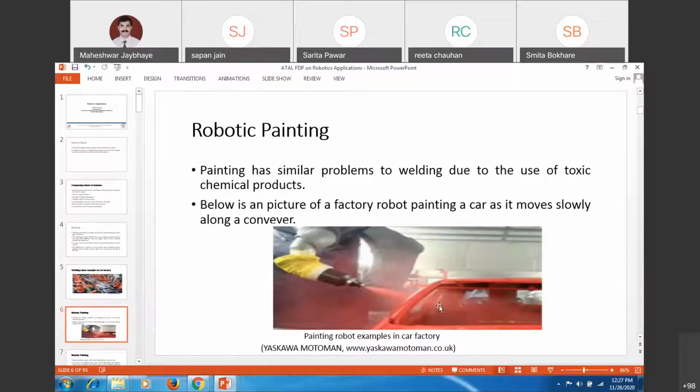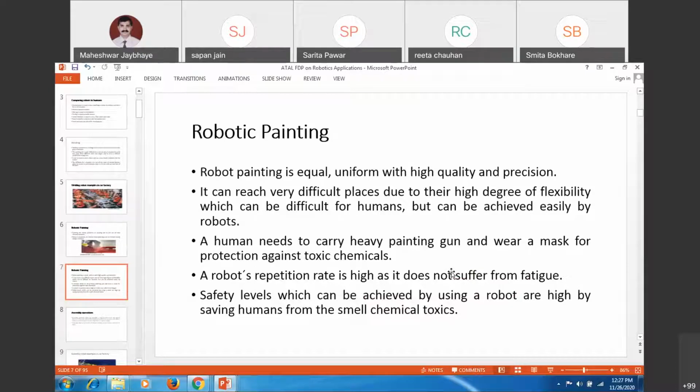It is one of the photographs from Yaskawa Motoman factory related to painting of cars. So it is equal and uniform and high quality and preciseness. It can reach very difficult places due to its high degree of flexibility, which can be difficult for humans but can be achieved easily by a robot. A human needs to carry a heavy painting gun, and wear a mask for protection against the toxic chemicals. So these are the reasons why we are going for robot painting.